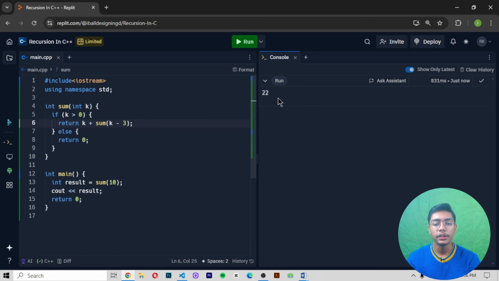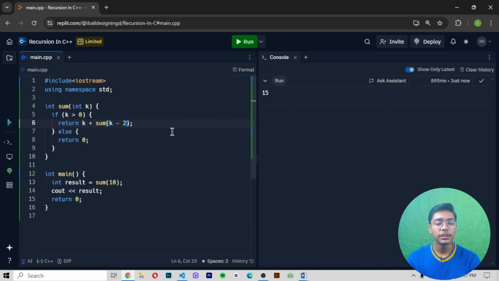Like if I run, you can just see now the output we are getting is 22. Like this we are getting the value printed. And now if I change this thing and run it again, 22 is the output. Now if I change the value from 3 to 2, the output which you will be getting now will be 30. Like this, you can just see how we are getting different outputs printed. Now if I change it to 5, then again you will be getting the same output printed as 15.